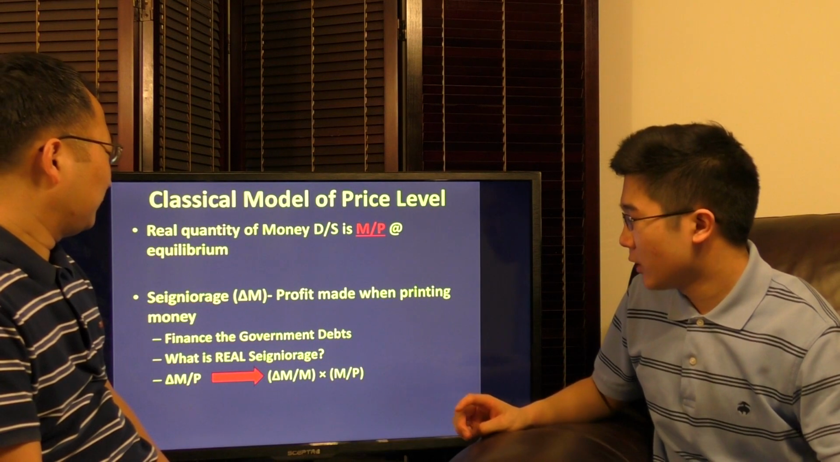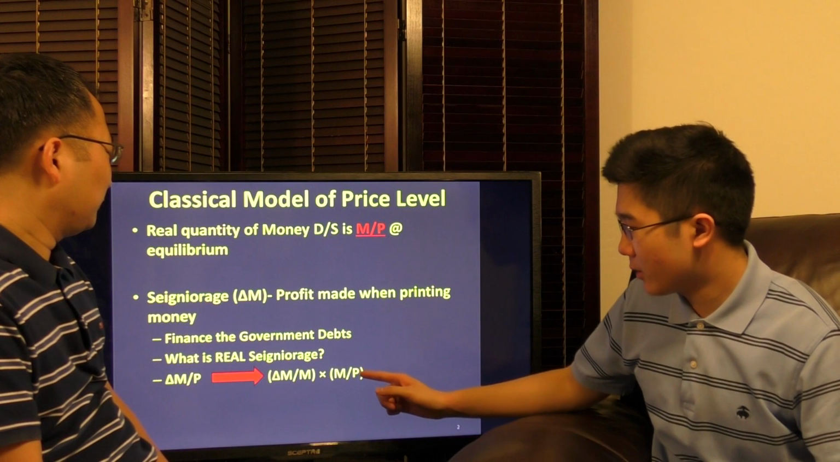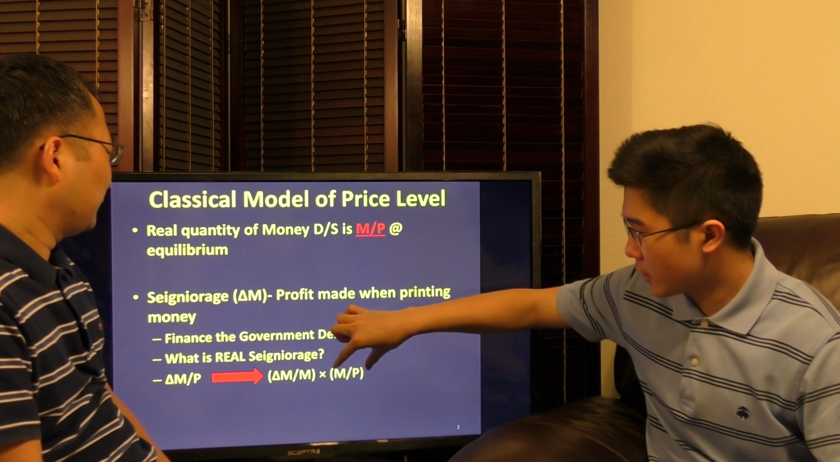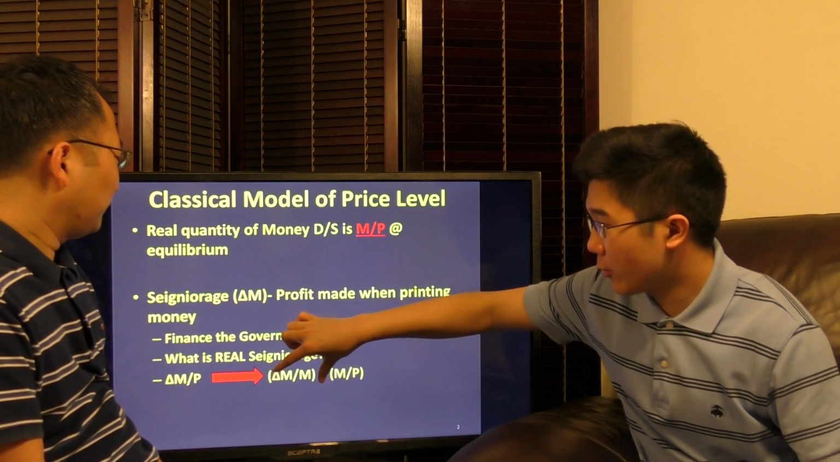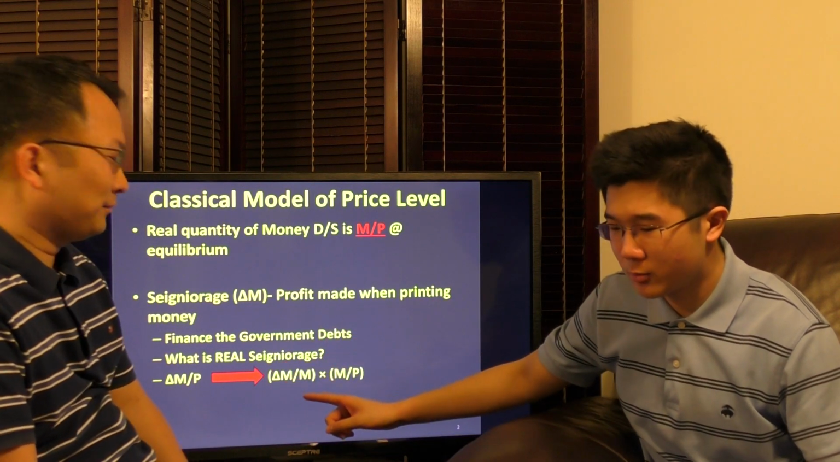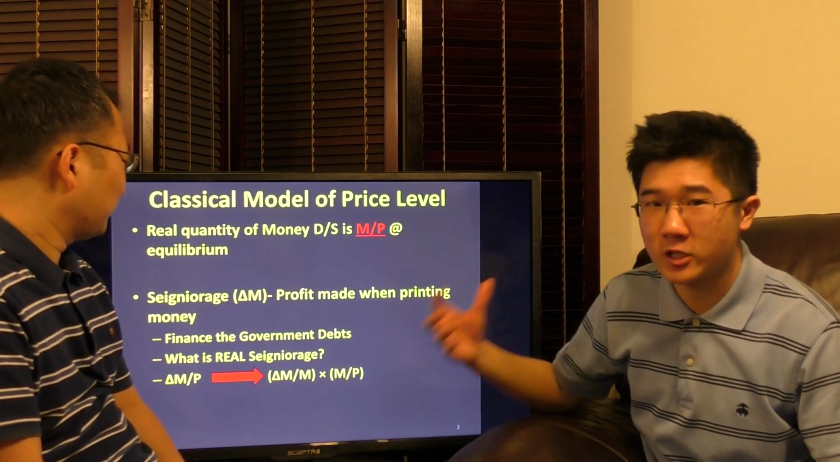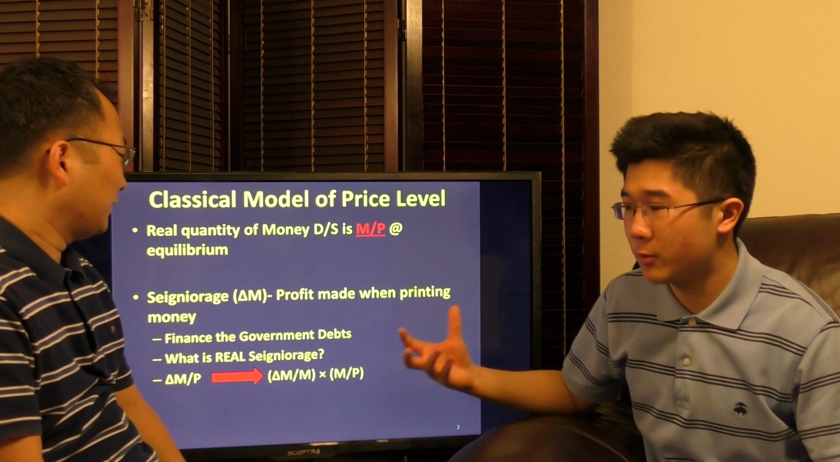And so basically, as we print more money, obviously inflation picks up, the price level picks up, and so this part of the equation decreases. So this part of the equation has to increase to keep up real Seigniorage. So our change of money supply has to increase in proportion to our current money supply, because we have to print money above the inflation rate almost to keep up real government profit.